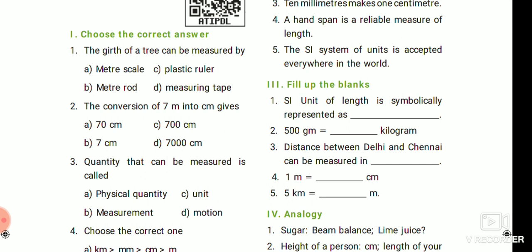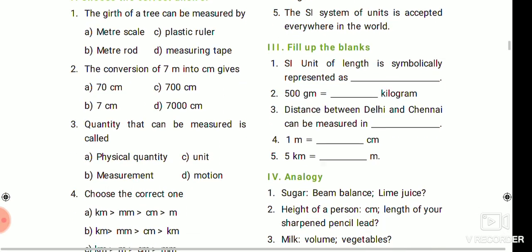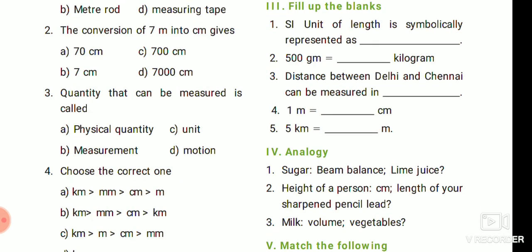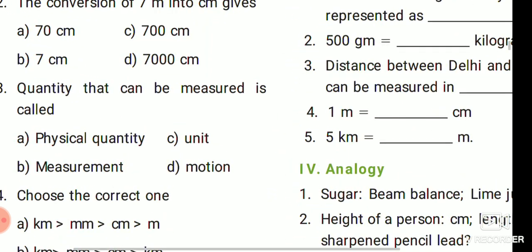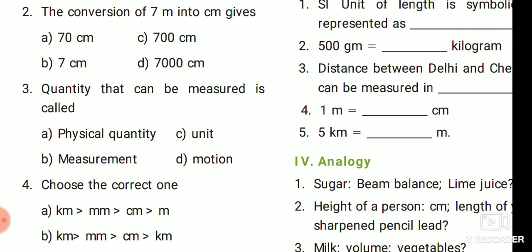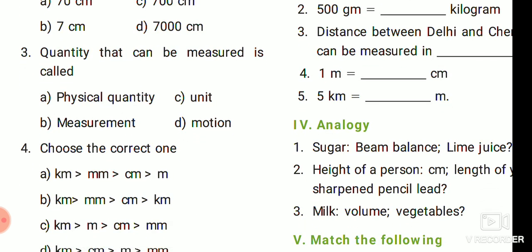The girth of a tree can be measured by meter scale, plastic ruler, meter rod, measuring tape. Answer is measuring tape. Then the conversion of 7 meter into centimeter gives 70 centimeter, 700 centimeter, 7 centimeter, 7000 centimeter. Answer: 700 centimeter.